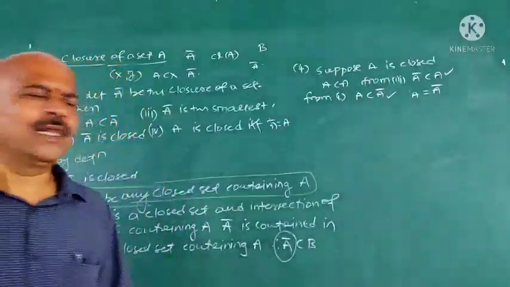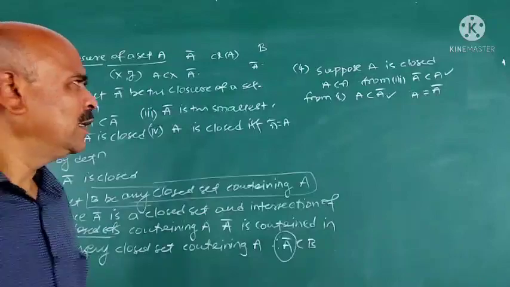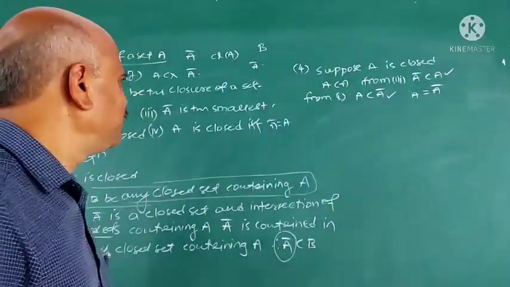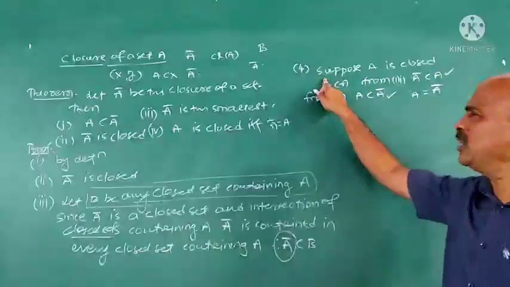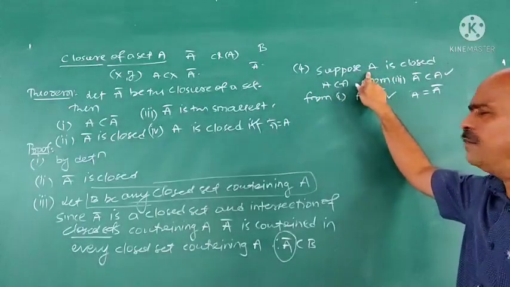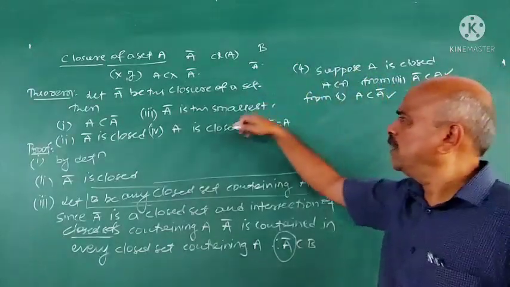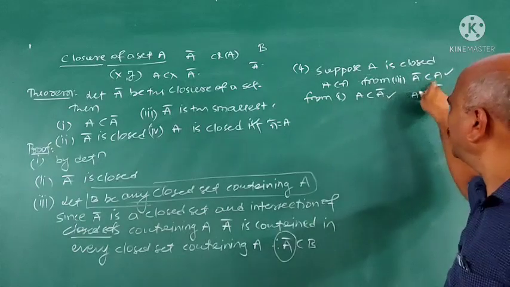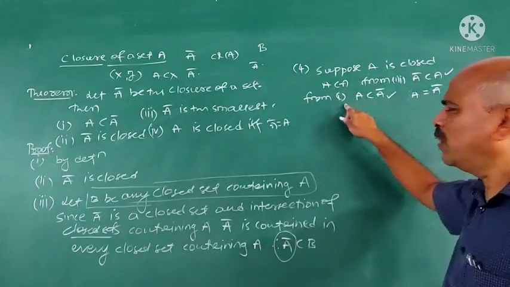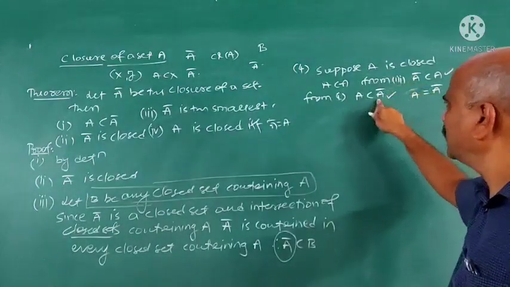By using 1 and 3, we write A is A closure. Let me repeat this. Suppose A is closed, then A is equal to A closure. We have taken A is closed. From 3, A closure is contained in A. From 1, A is contained in A closure. So A is equal to A closure from these two.